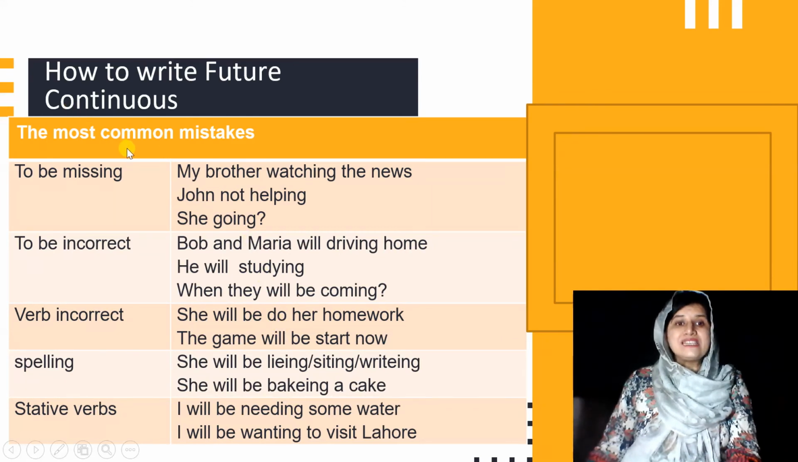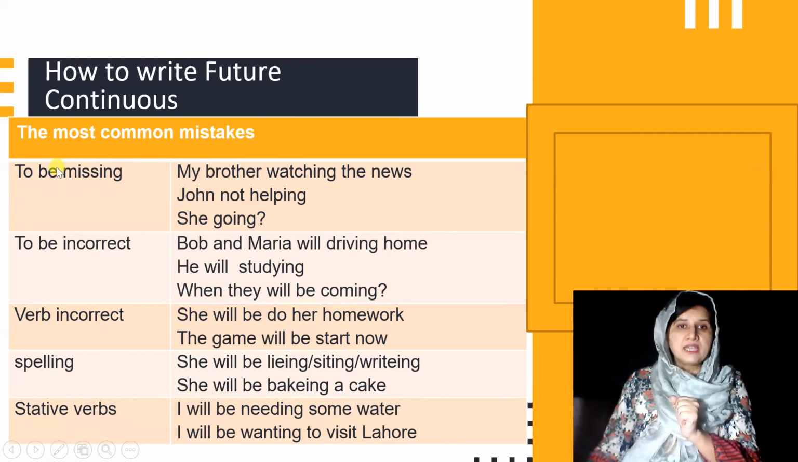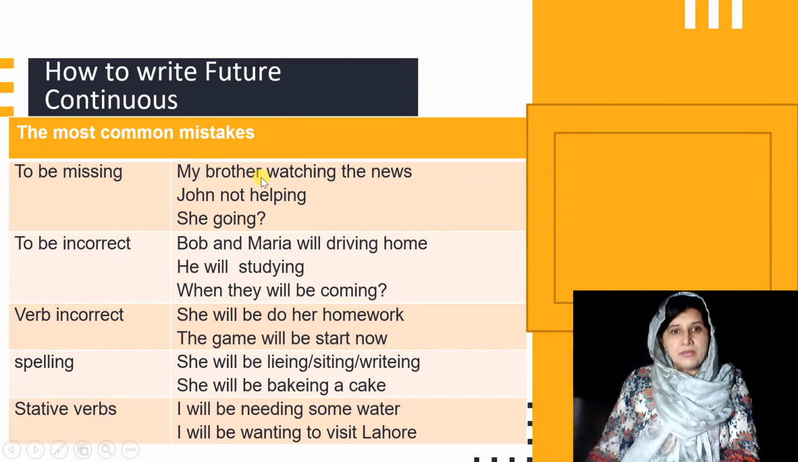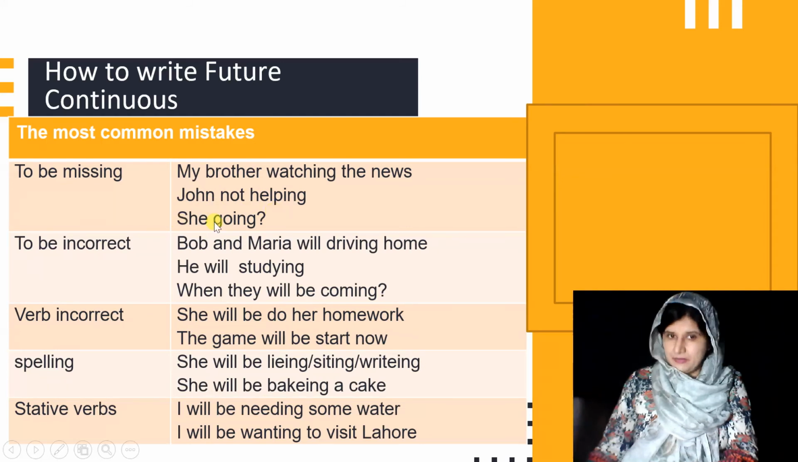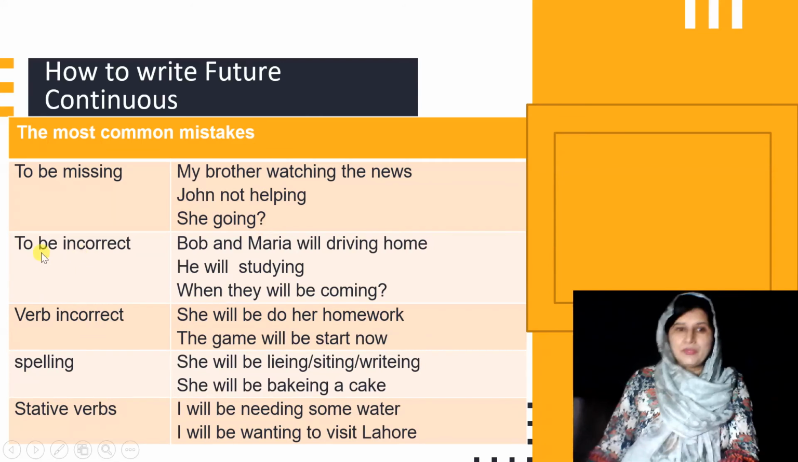Okay, now we'll see some of the most common mistakes which we can make in future continuous tense. Sometimes what happens is that to be is missing. For example, my brother watching the news. Here to be is missing. We'll add it. Can you guess what we will add here? My brother will be watching the news. John not helping. John will not be helping. She going. Will she be going? I hope it's clear.